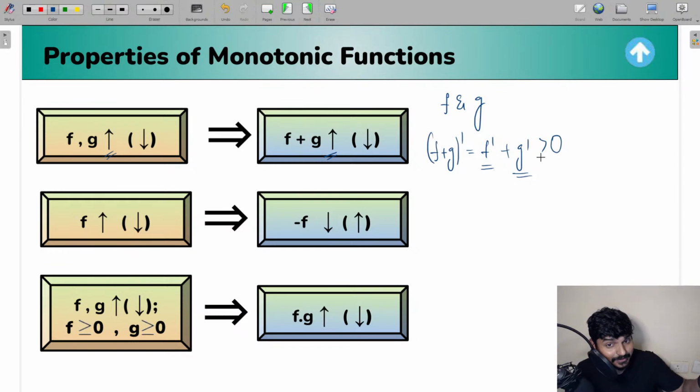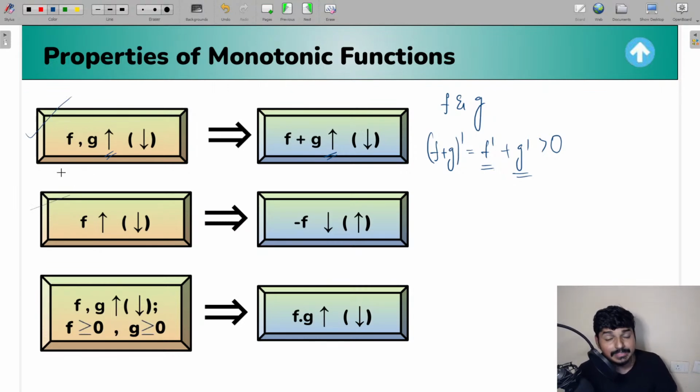So what does that mean? Well, f plus g is also going to be an increasing function, right? So that is what we are doing here. So if f and g are increasing, f plus g will be increasing. If f and g are decreasing, f plus g is also going to be a decreasing function. So that is the first important logic for you, the first property.